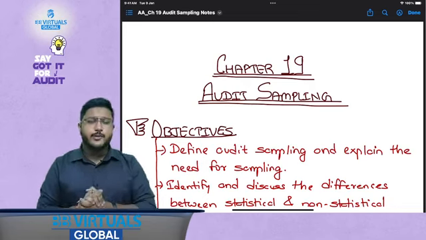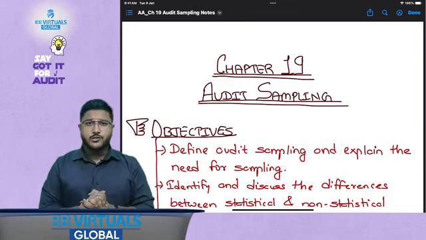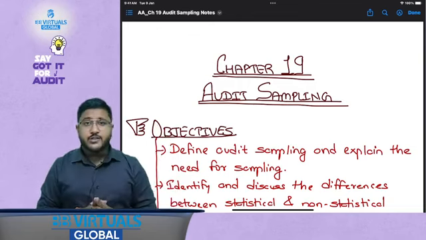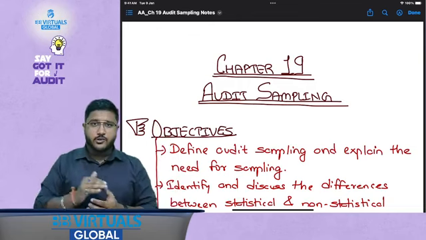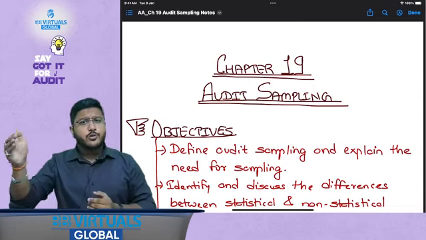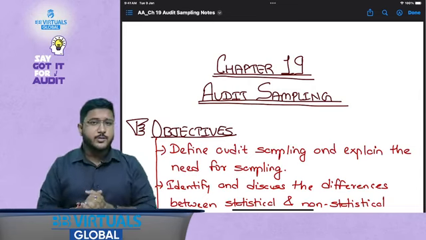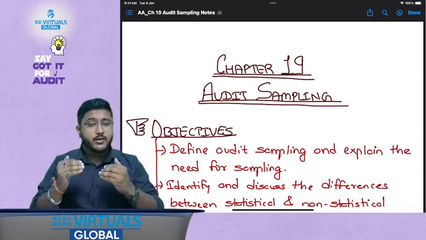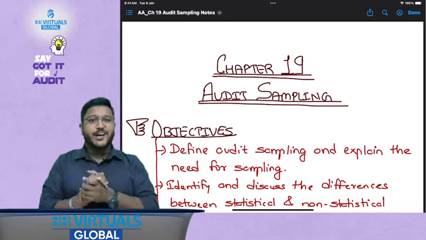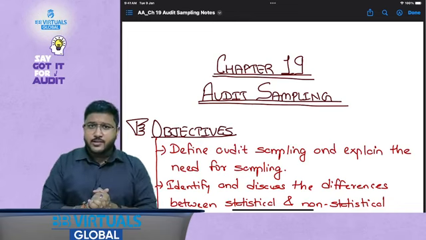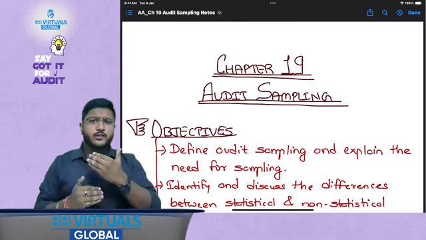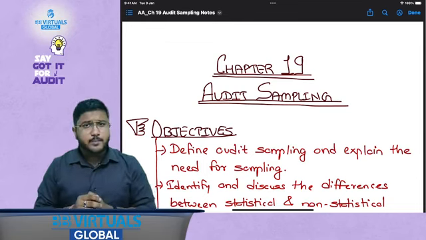Because you have already discussed in the inherent limitations of audit that one of the inherent limitations is that we are not able to test 100% of the items, right? Now, why are we not able to test 100% of the items? Because as per the standards, we are required to take out samples. Now, what is the technical guidance about this sampling part? How do we need to take out these samples? What are the various methods? We are going to revise everything today.